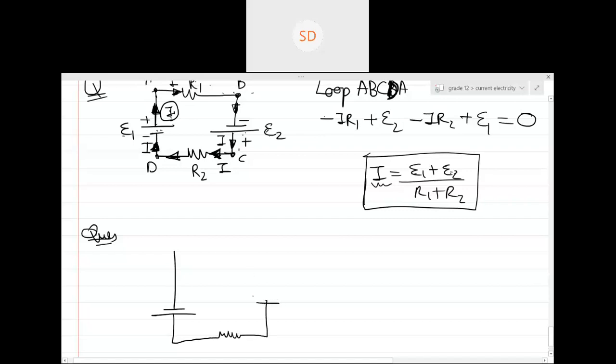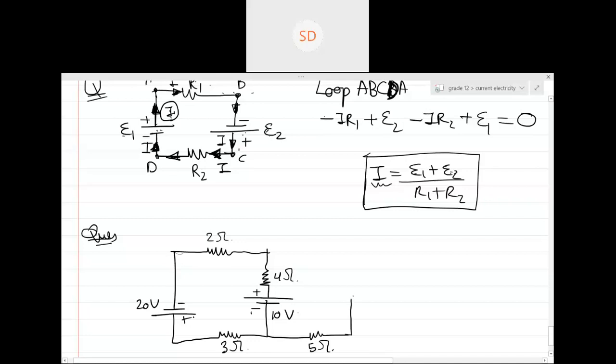My diagrams may not be that good, but don't worry, I'll try my best so that I draw the diagram understandable at least. 2 ohm, 10 volt, plus minus, this is minus plus, this is 20 volt, this is 3 ohm, 3 ohm, this is 5 ohm, this is 5 volt.